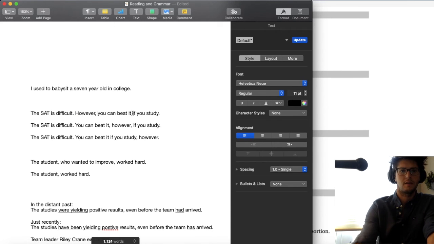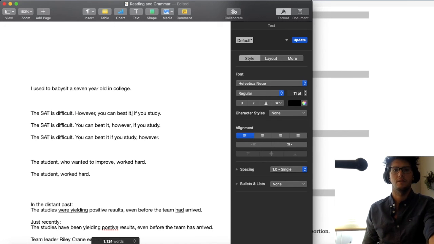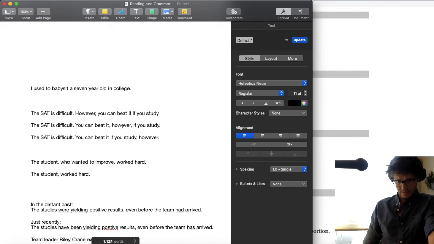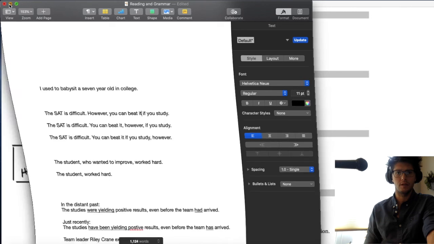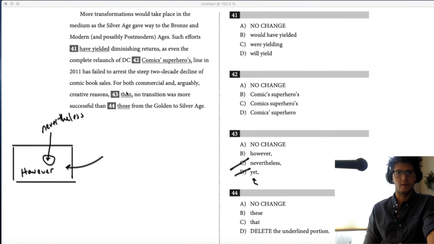And maybe it's like that too, if you want. Doesn't need to be. The SAT is difficult. You can beat it, comma, however, if you study. The SAT is difficult. You can beat it if you study, however. All three of those are the same. So my point is, if we're thinking about the word however here, the question is, does that contrast hold from, essentially the stuff that comes before where I'm drawing a line and the stuff that comes after?